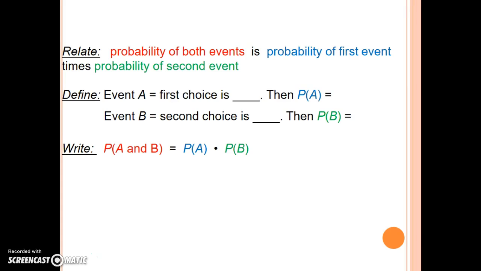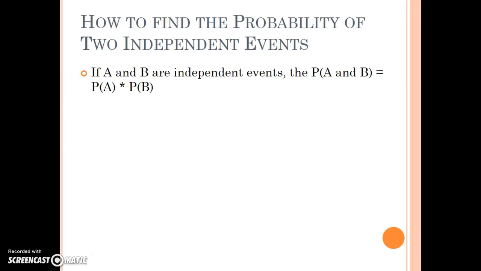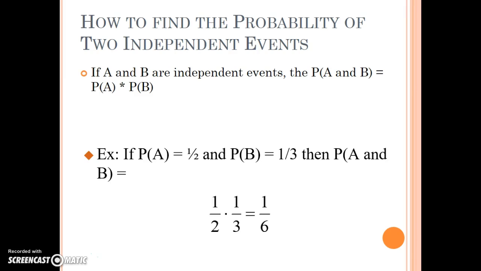So here's the mathematics. If we have two events that do affect one another, they are dependent on one another, then that's multiplication. The probability of both events is the probability of the first event times the probability of the second event. And so here's the mathematics of that. The probability of A and B happening is just the multiplication, the product of those two independent probabilities. If A and B are independent, if they don't affect each other, then the probabilities are multiplied. I think I said dependent, I meant independent on the last slide. So if they don't have anything to do with each other, then I'm going to multiply those together.